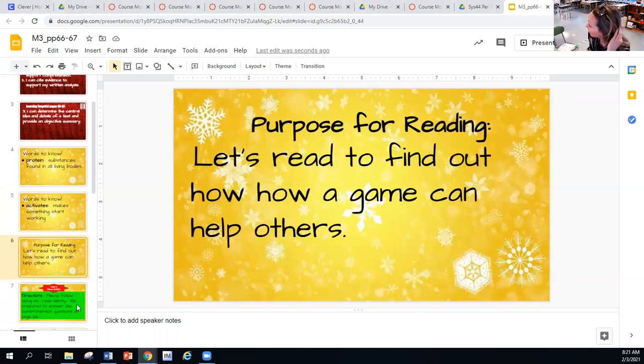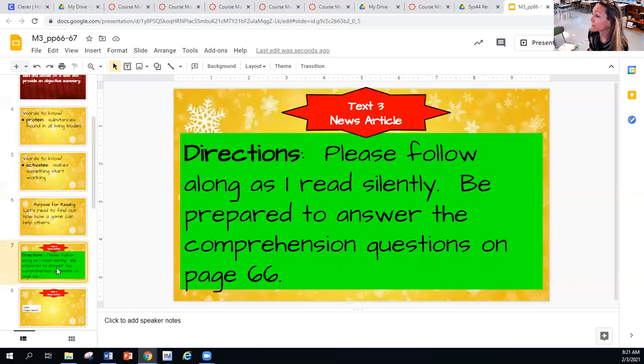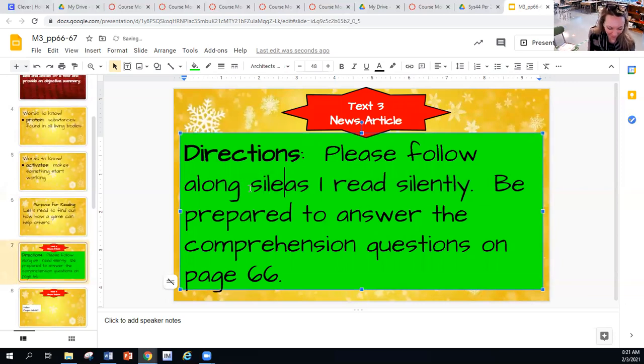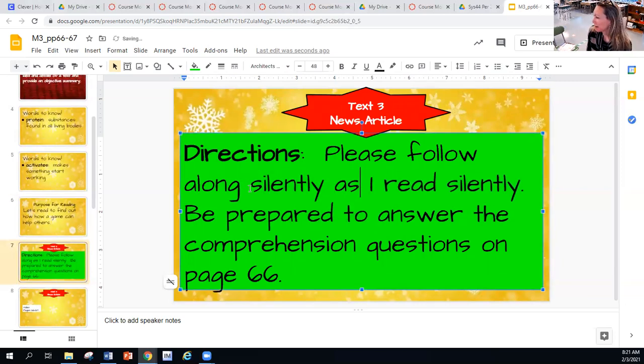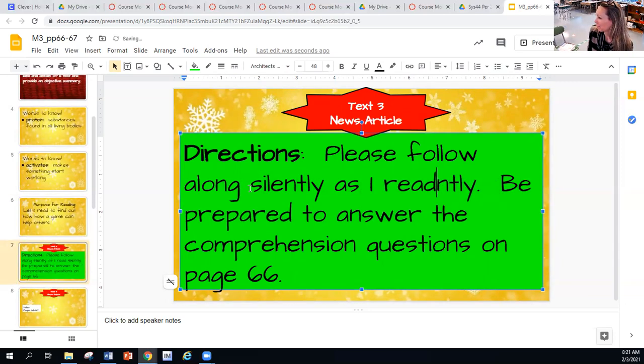So purpose for reading. Let's read to find out how a game can help others. This is one of my favorite texts. This is interesting. Please follow along silently as I read. Be prepared to answer the comprehension questions on page 66. I'm going to go ahead and read you those questions first.